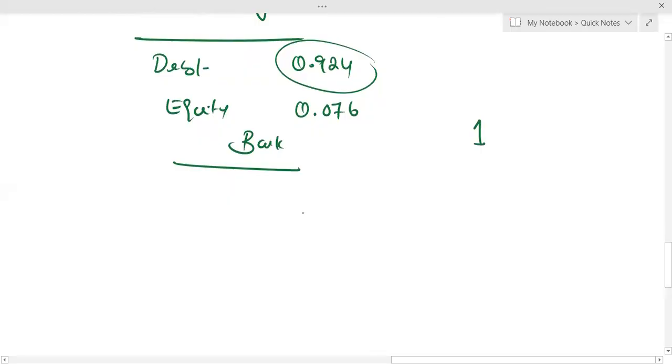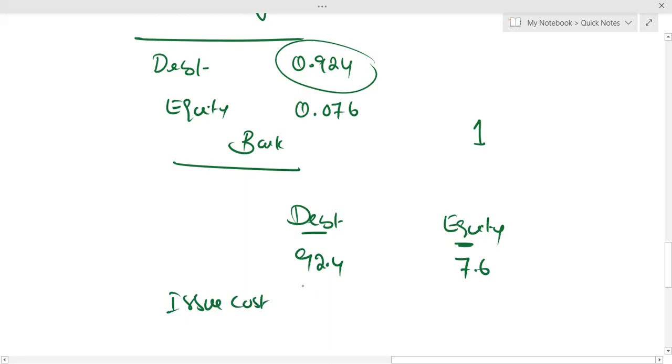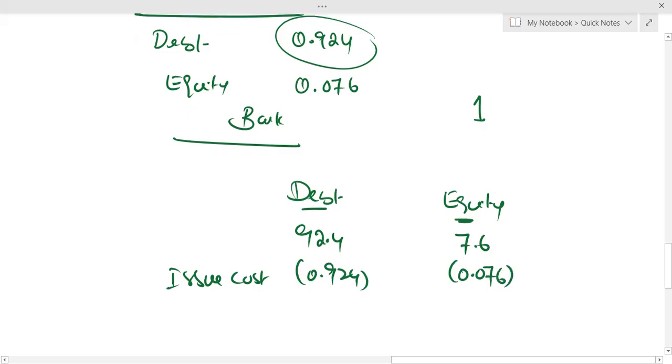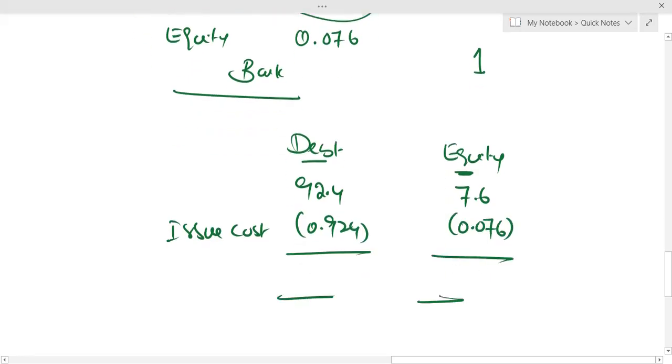So we calculated 92.4 and 7.6 and simply deducted the issue cost, 0.924 and 0.076. Let me use the calculator. 92.4 minus 0.924, I'm getting 91.476. 7.6 minus 0.076, I'm getting 7.524.